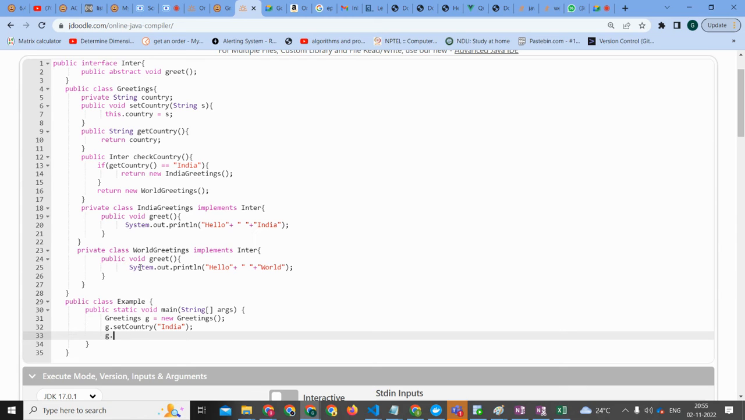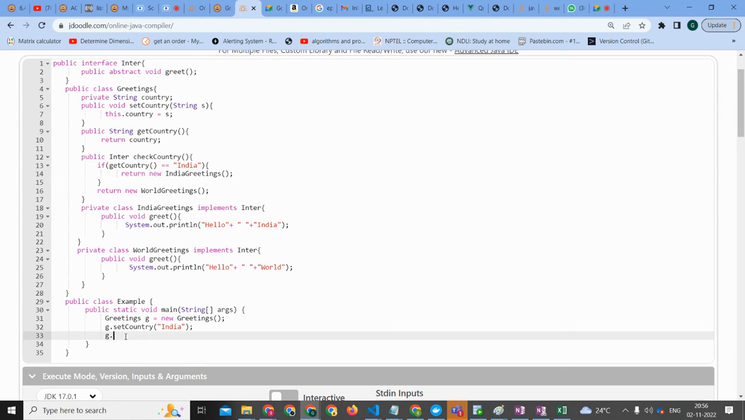Does anyone else have any idea on how to do this? Actually, I already have the solution. We will create the object of India greeting, but you are not supposed to create it directly because it's a private class. So we will first access the private class inside the greeting, and we should see which method is returning the object of India greetings. See, this method is returning the India greetings, right? Line number 13, 14. Correct. So we should call this method first.